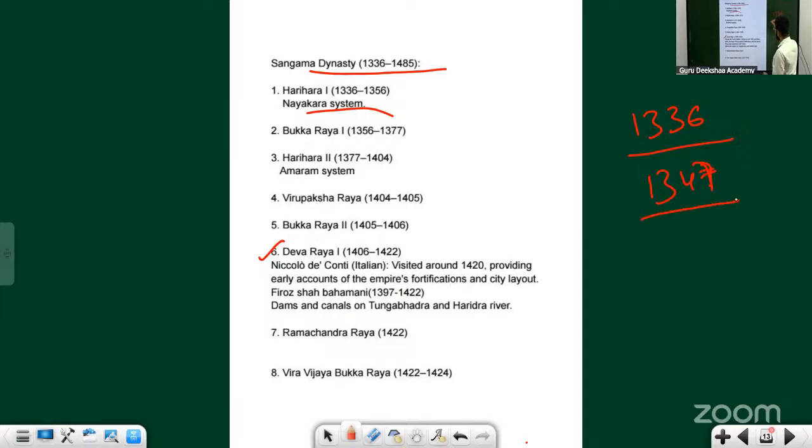What is their place of control? From which place did the Vijayanagar Empire rule? Hampi, on the Tungabhadra. What about the Bahmanis? Their main center, at least for the starting part, was Gulbarga. And what is the distance between Gulbarga and Hampi?